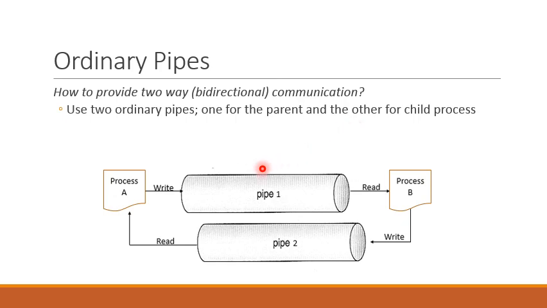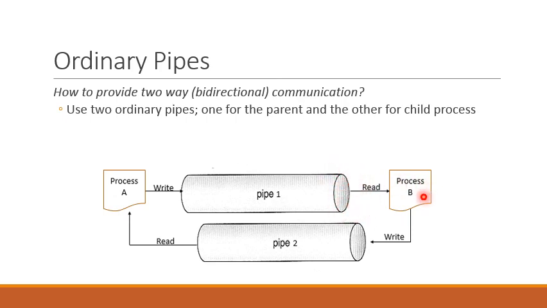This figure explains the use of two ordinary pipes between two processes, process A and process B. Process A is the parent process and process B is the child process. So first, pipe 1 provides communication from the parent process to the child process. The parent process can write information to the write end of the pipe, and the child process can read information from the read end of the pipe.